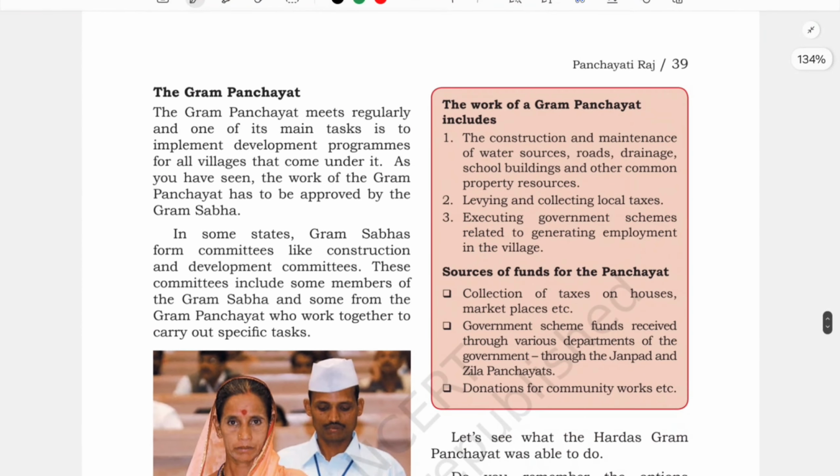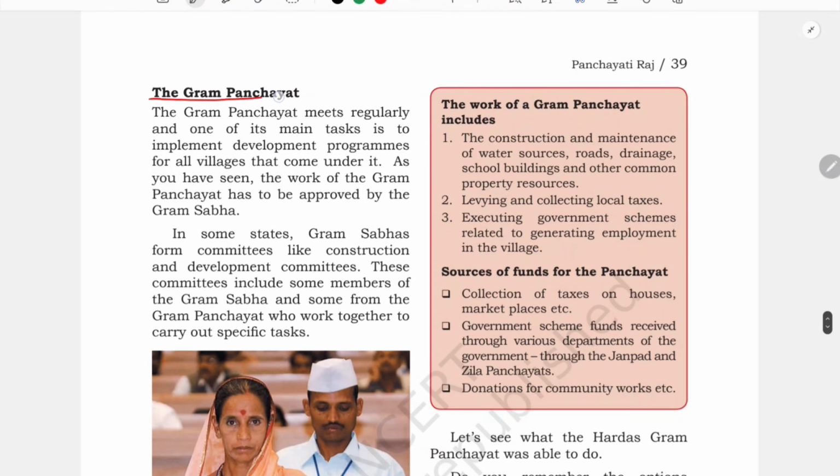Now let us see more things about this Gram Panchayat. The Gram Panchayat meets regularly, and one of its main tasks is to implement development programs for the villages that come under it. See, the government introduces so many developmental programs for the village, like MGNREGA and, apart from that, Garib Awas Yojana.